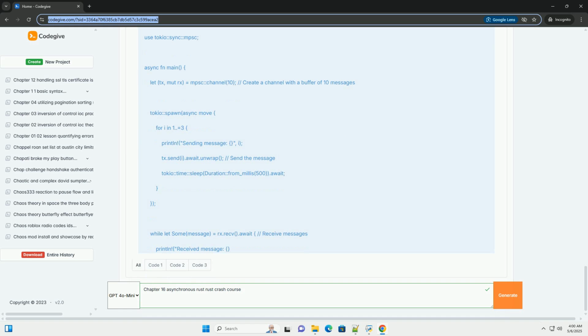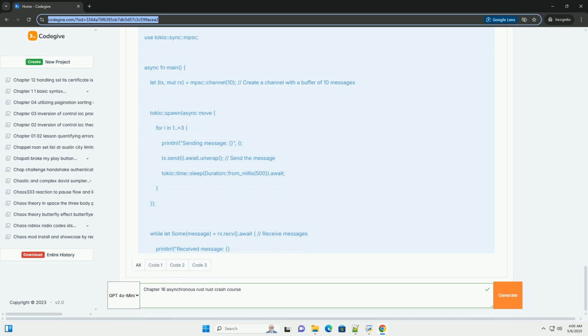Async functions. The async keyword transforms a regular function into a function that returns a future. A future represents a value that might not be available yet. It's a promise of a value to be returned at some point in the future. Async functions do not execute immediately. They create a future that needs to be executed by an executor.